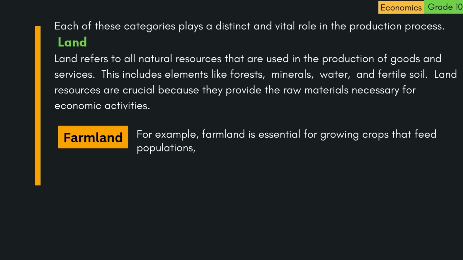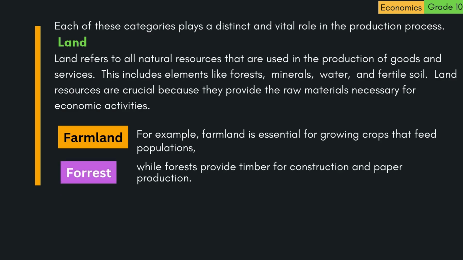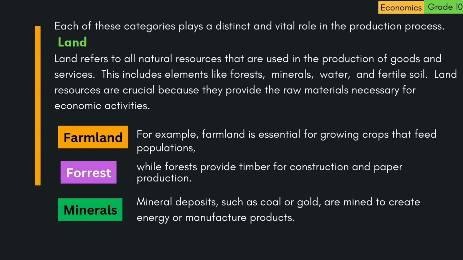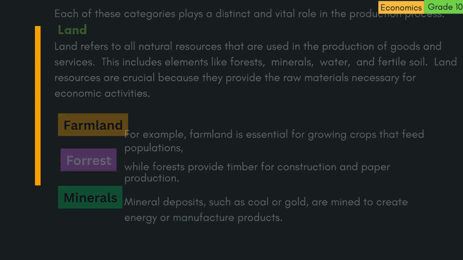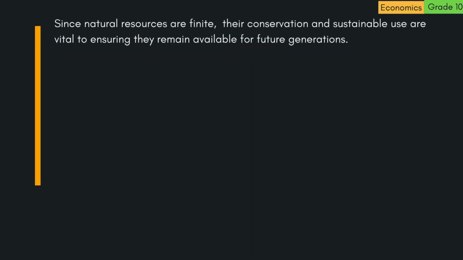For example, farmland is essential for growing crops that feed populations, while forests provide timber for construction and paper production. Mineral deposits, such as coal or gold, are mined to create energy or manufacture products. Since natural resources are finite, their conservation and sustainable use are vital to ensuring they remain available for future generations.